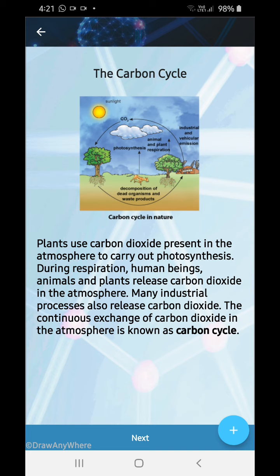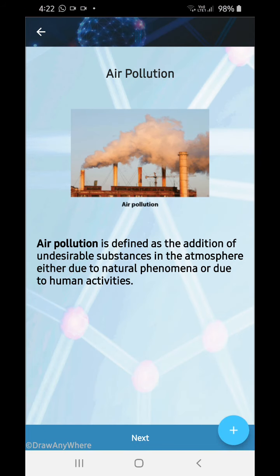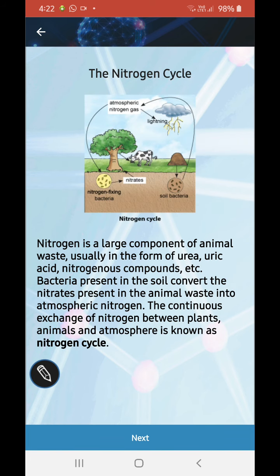Now what happens? See, decomposition of dead and waste materials produces carbon dioxide. Plants and animals respiration, industrial and vehicular emissions, all these produce carbon dioxide, and then photosynthesis is taking place in plants. Plants take it in and again give out, and this cycle continues. This is known as carbon cycle. Air pollution is defined as the addition of undesirable substances in the atmosphere, either due to natural phenomena or due to human activities.